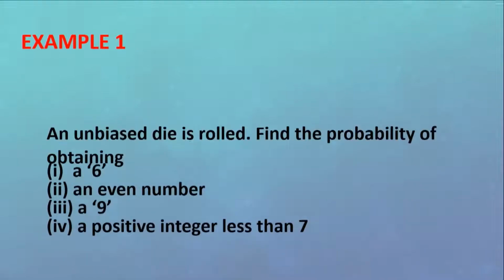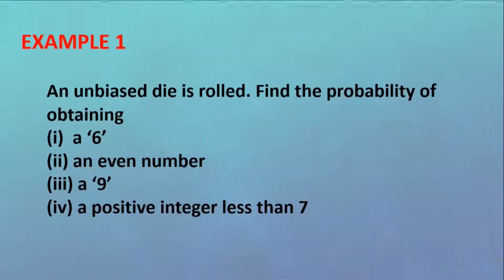Now, let's have a look at an example where we are going to use the formula for probability. An unbiased die is rolled. Find the probability of obtaining, first part, a 6, second part, an even number, third part, a 9, and fourth part, a positive integer less than 7.